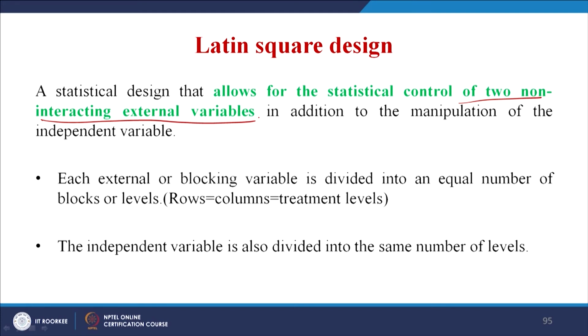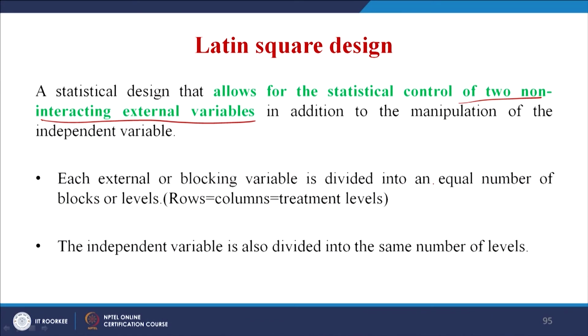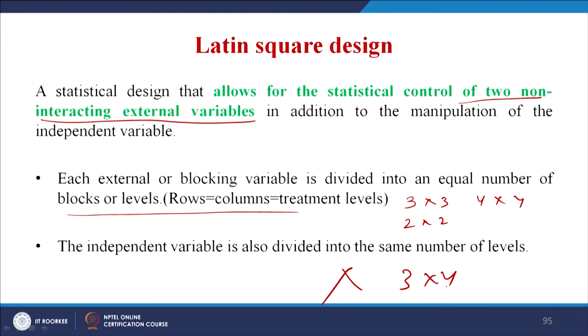That means the result of A and B should not get affected by the presence of each other. Each external or blocking variable is divided into an equal number of blocks or levels. So that is another problem sometimes of a Latin square design. The number of rows should be a 3 cross 3 matrix, or 2 cross 2, or 4 cross 4, but not a 3 cross 4 matrix. You cannot take unequal, it is not possible, and the number of treatments also has to be the same.